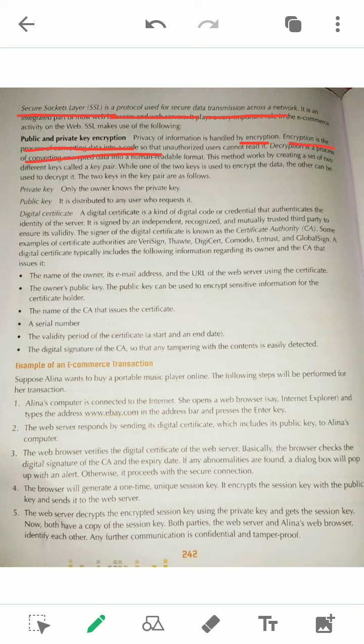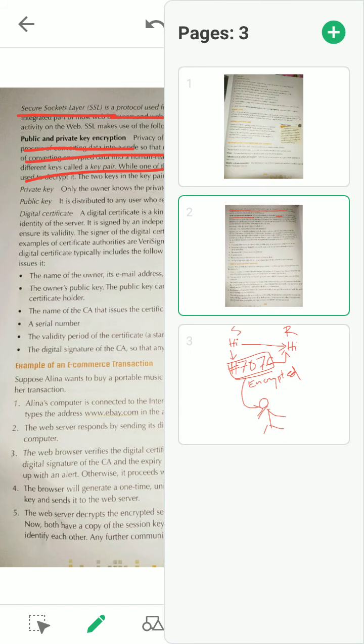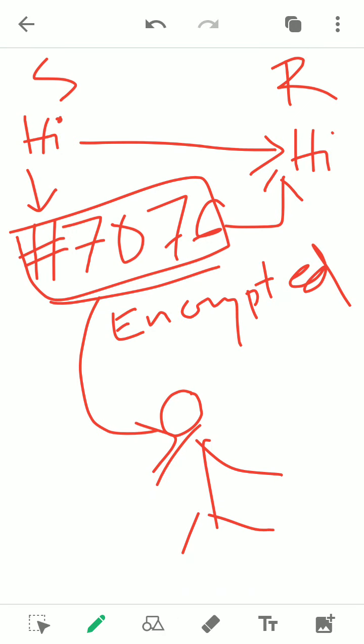Encryption is the process of converting, here you can see I underline both the terms. Now how are encryption and decryption actually done? Encryption is done using the public key of the receiver side, if it is the server, and decryption is done by the private key.